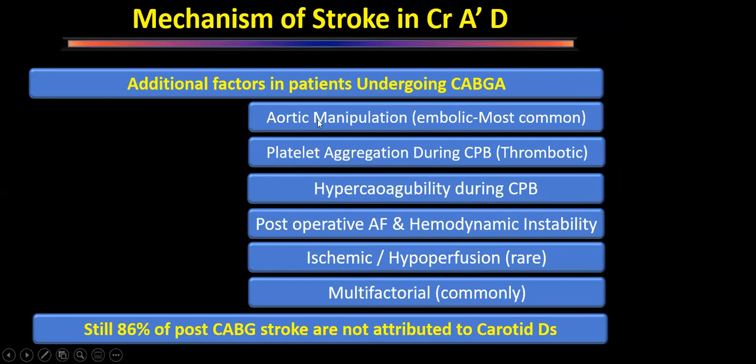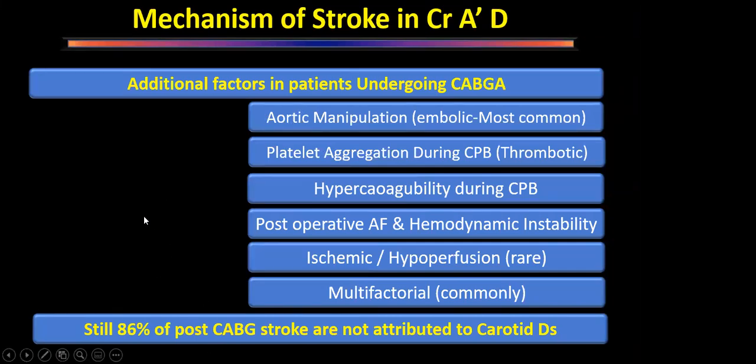They mostly come from aortic manipulation, from the aggregation of platelets, and rarely from ischemia due to hyperperfusion. So most patients who have a stroke after coronary artery bypass grafting, it is not caused by carotid disease. It is basically caused by a fault in the aorta.